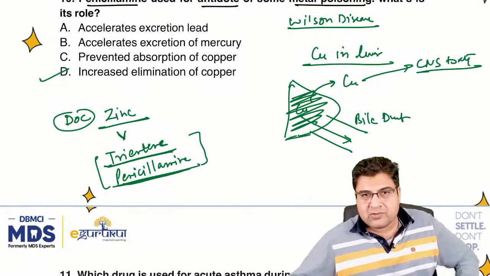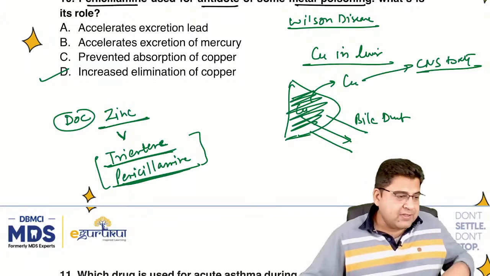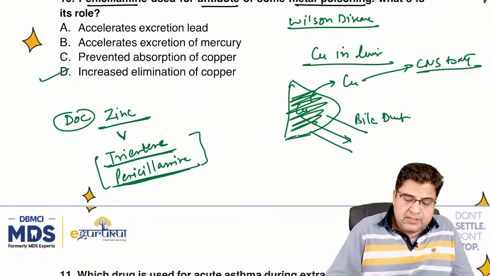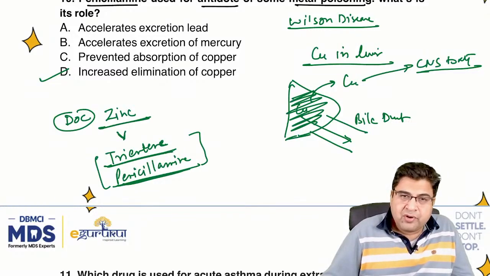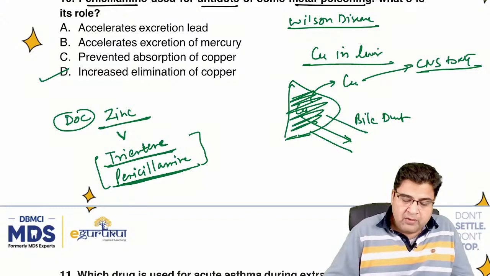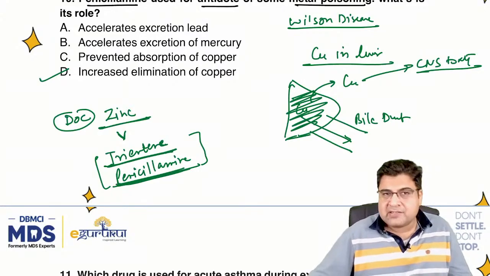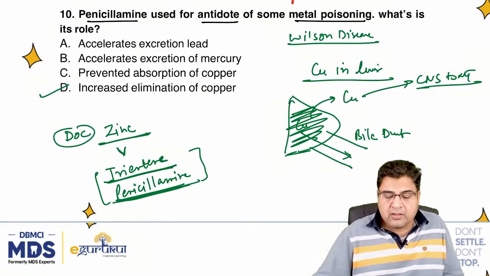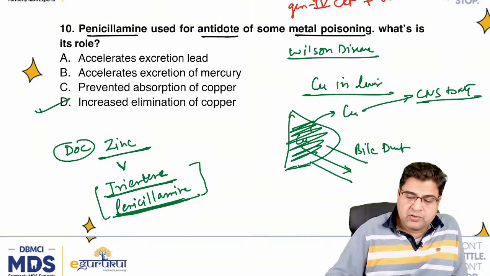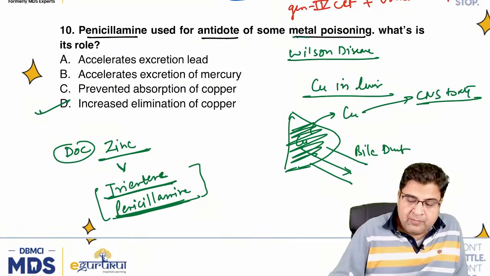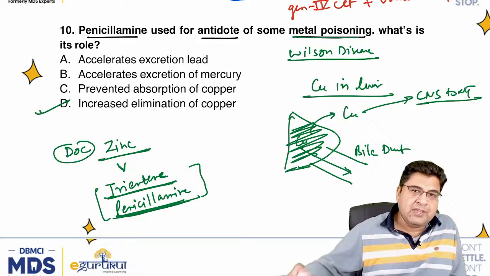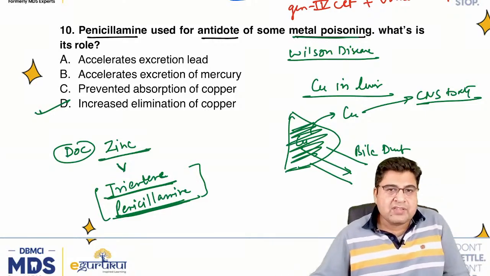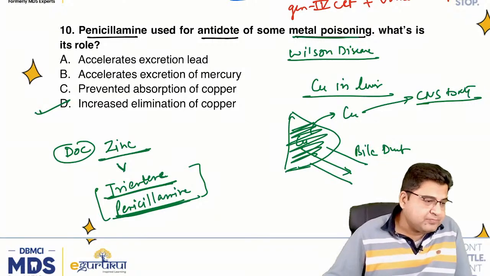I don't know why they have asked so much CNS this time. They've asked CNS, right? So zinc is overall the drug of choice, the best chelating agent for copper that will help in the elimination of the copper. We have the other medicines like trientine and penicillamine, so they will help in increased elimination of the copper. So the answer is D. According to students, they have given the name of the disease also, like they have said that penicillamine is an antidote of copper overloading or Wilson's disease. What is the role? It helps in increasing elimination.